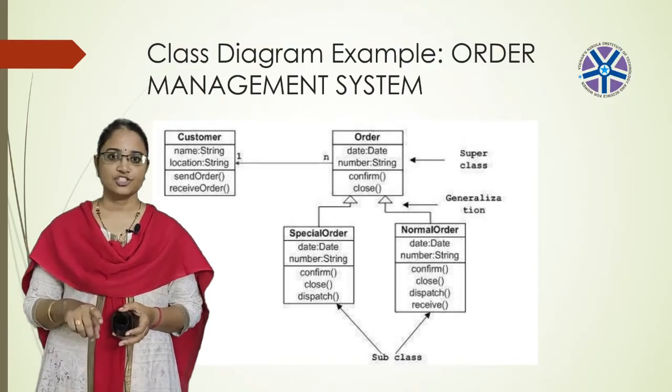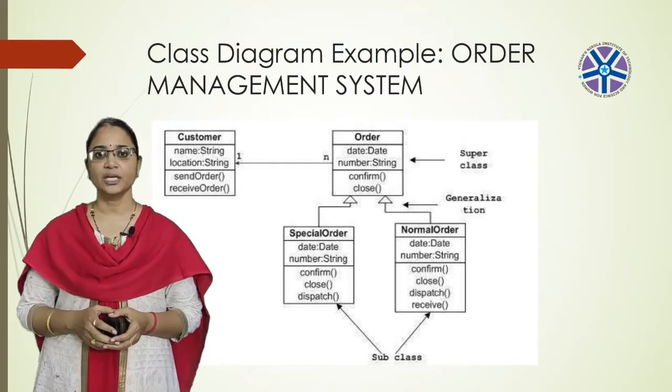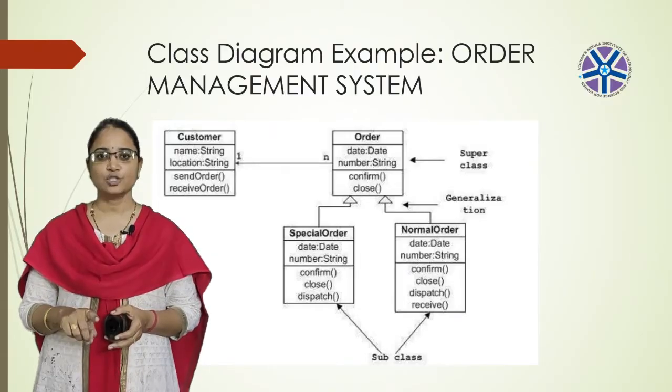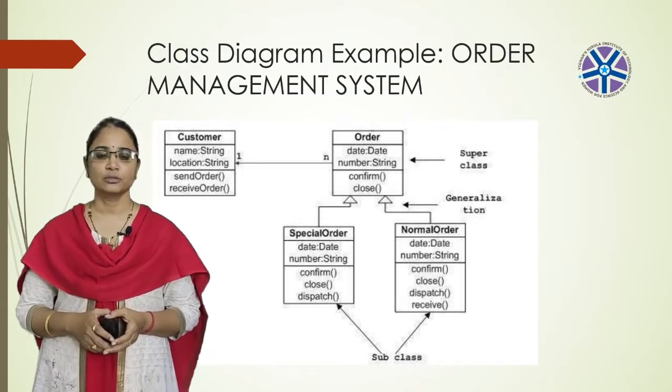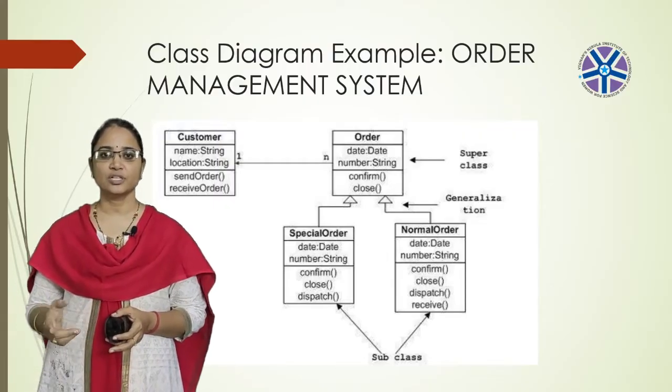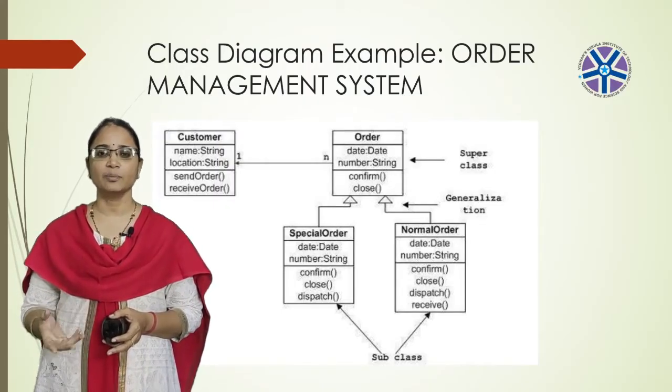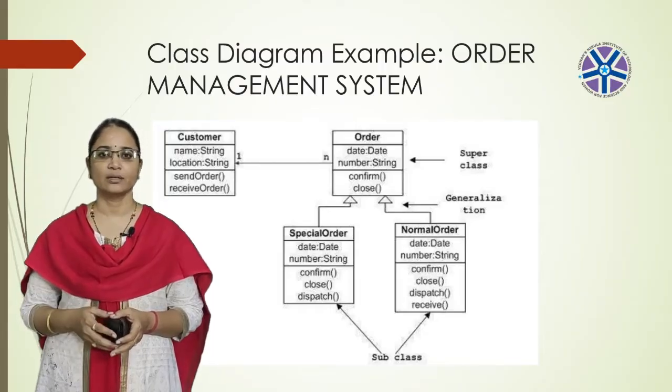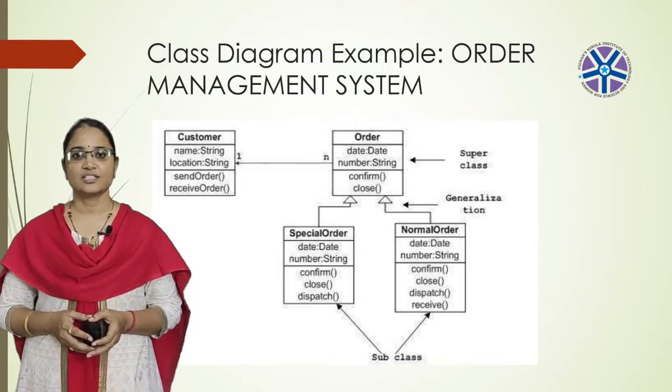And the customer and order relationship can be an association. One customer can give many orders. So one customer can be represented using 1 and multiple orders can be represented using n. n can be 1, 2, 3, and so on. This is the class diagram.